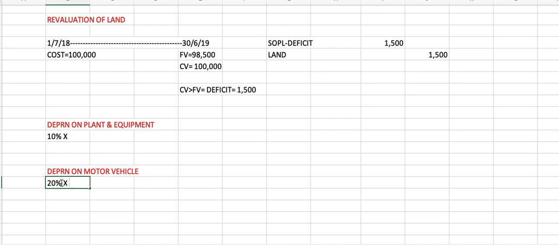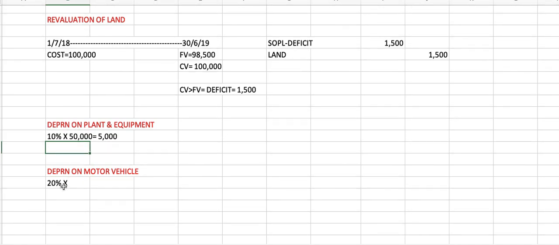Alright, so we look at, because the kata depreciation is using the straight line method, that means we times with cost. So look at the trial balance, plant and equipment, the cost is 50,000. So here we times with 50,000. So we will get 5,000 lah depreciation.